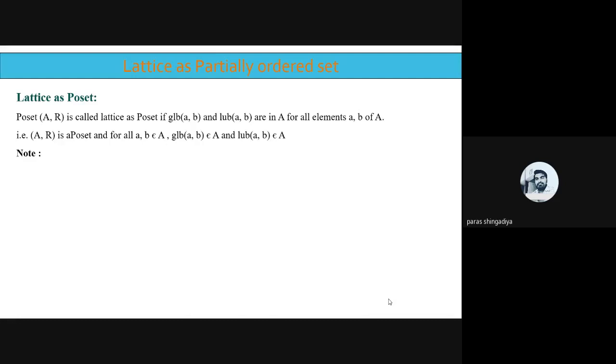So there is one condition to check whether a given poset is a lattice or not.